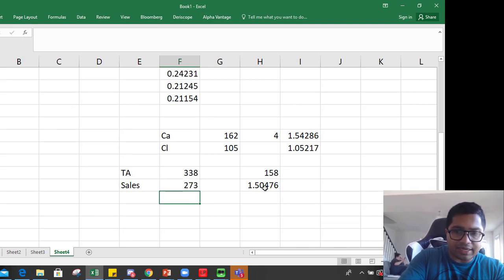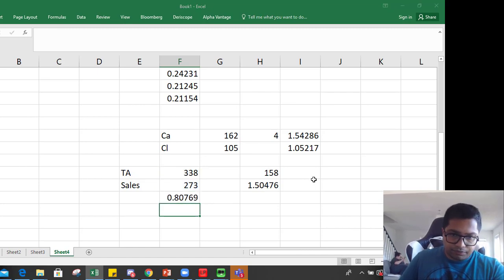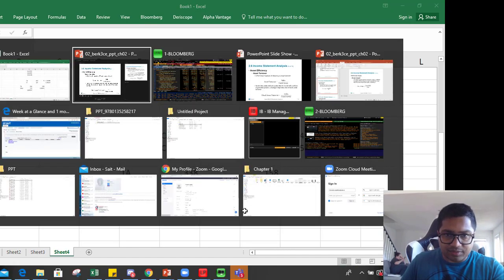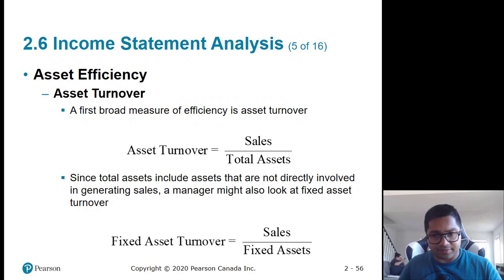So how would you calculate it? It is total sales generated divided by assets used. So for every dollar of assets it has, it is generating 80 cents in terms of sales. And again, asset turnover, asset efficiency, if it is improving, if it is increasing, then it's a good sign over time. Or between two companies, whichever company has the higher asset turnover ratio is more efficient.